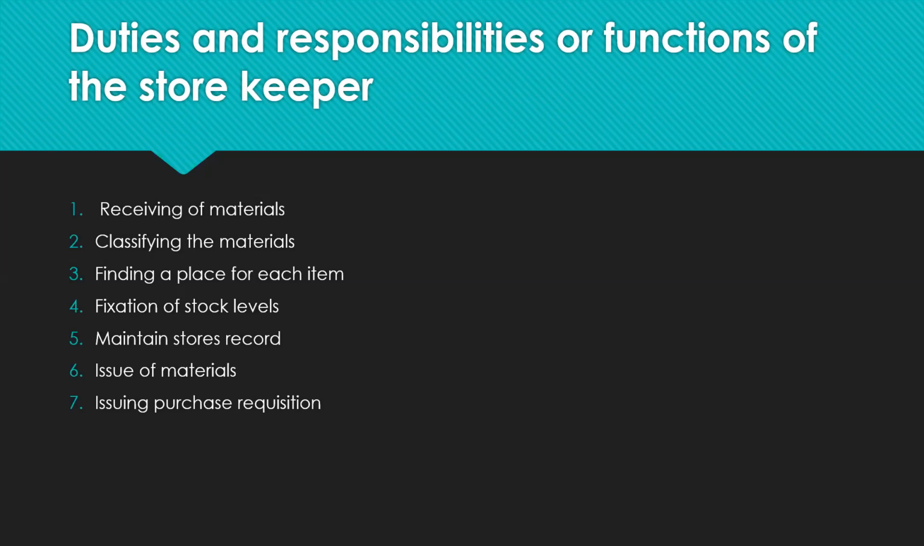Second one, classifying the material. It is the duty of a storekeeper to classify the material according to their size, shape, quality, value, nature, quantity, etc. The third duty and responsibility of the storekeeper is finding a place for each item. As a storekeeper, he has to find the place for keeping each item of material in the store, and he has to maintain a good system of keeping material.